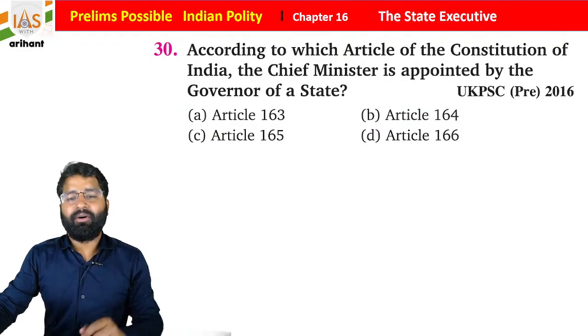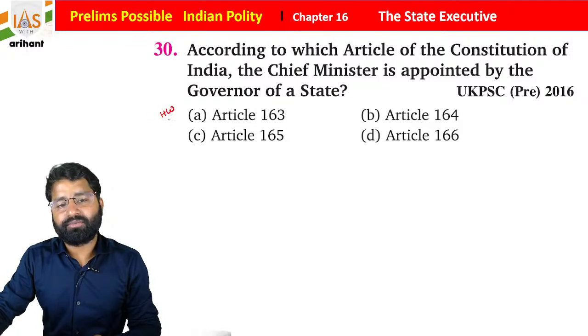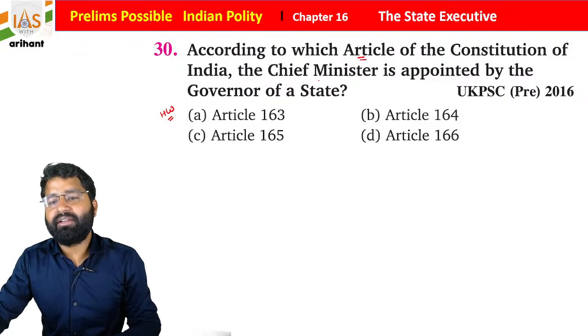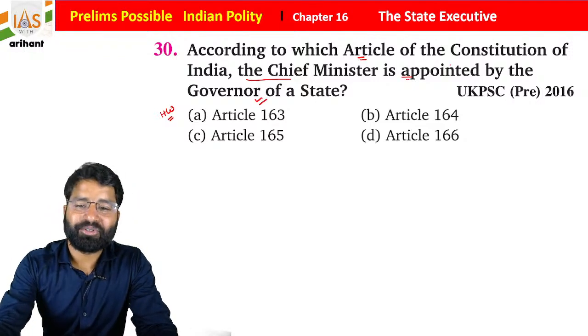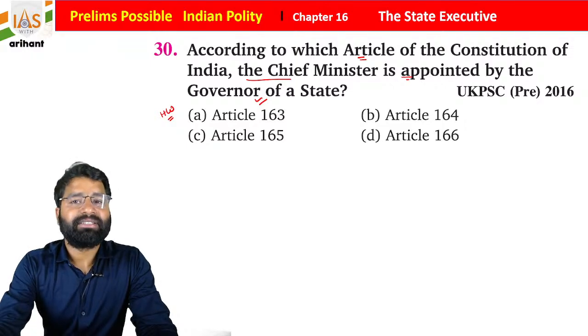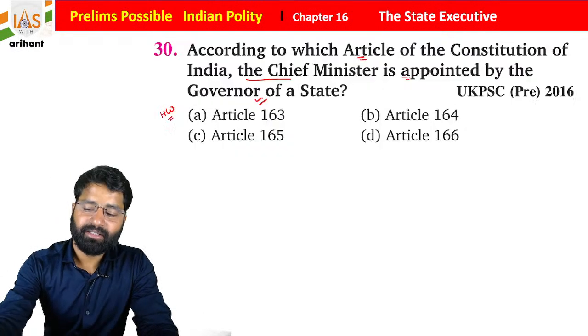Okay, now this will be your homework, students. According to which article of the Constitution of India is the chief minister appointed by the governor of the state? We already discussed this question, so just give the right answer in the comment box.